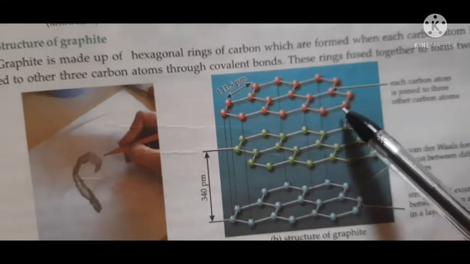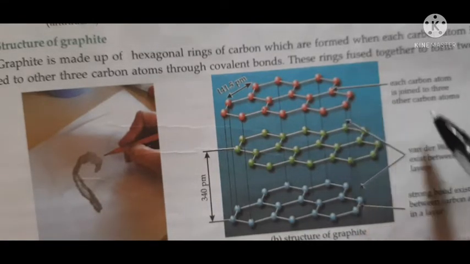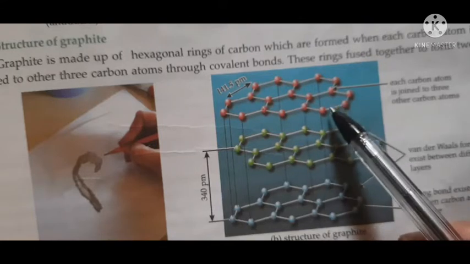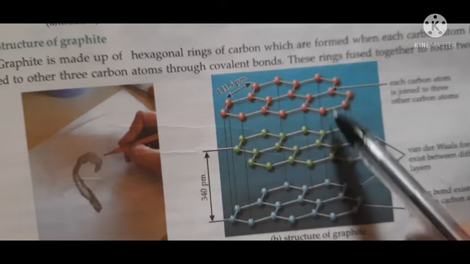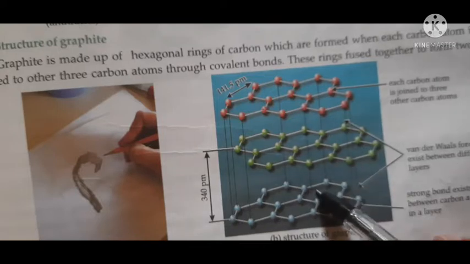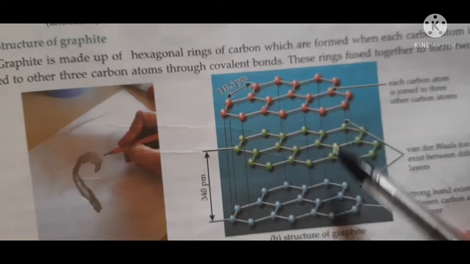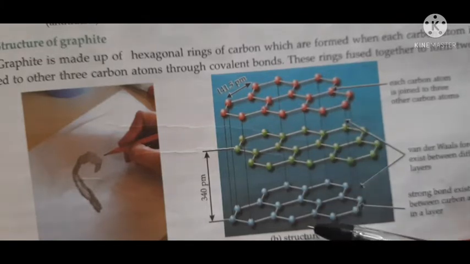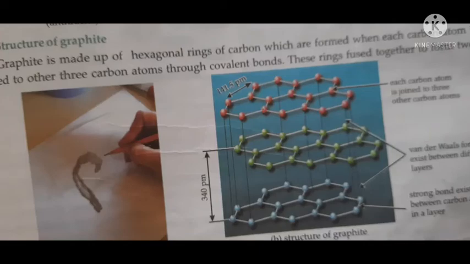Here there is a van der Waals force of attraction, and van der Waals forces of attraction are very weak. So between these hexagonal layers in graphite, there are very weak van der Waals forces of attraction, due to which the layers slip over one another, which makes graphite slippery and soft.